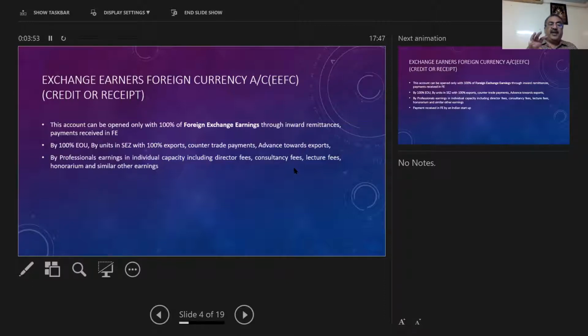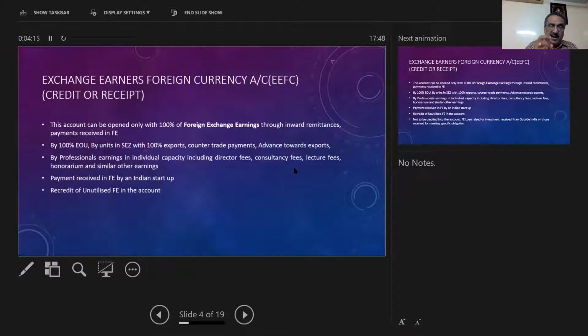In case anyone has started an Indian startup company and any proceeds have come from abroad, the payment received in foreign exchange, you can give credit to the EFC account. In case you have taken any money abroad and it is not utilized from the EFC account, then that amount can be refunded or recredited to the EFC account. That is, unutilized foreign exchange can be recredited into the EFC account.